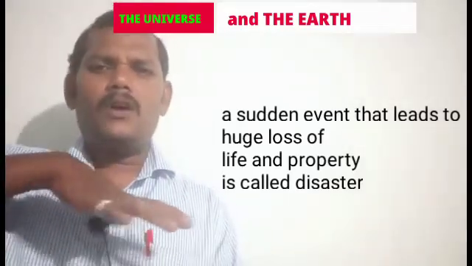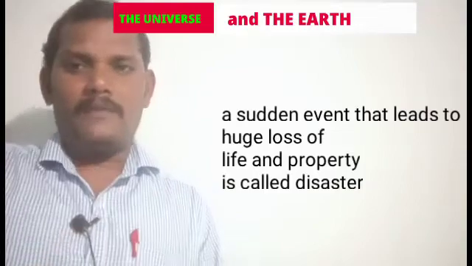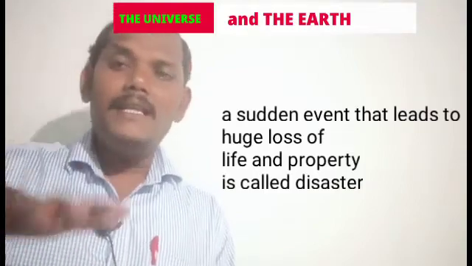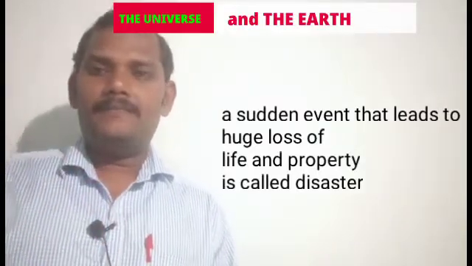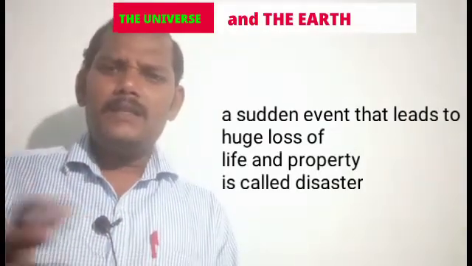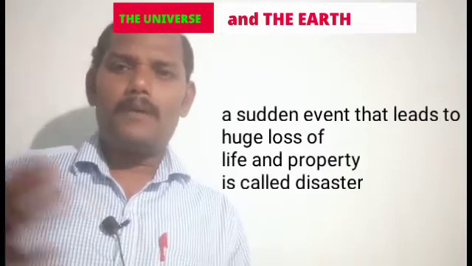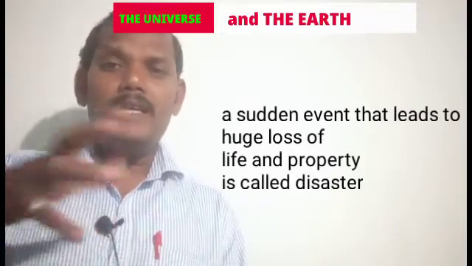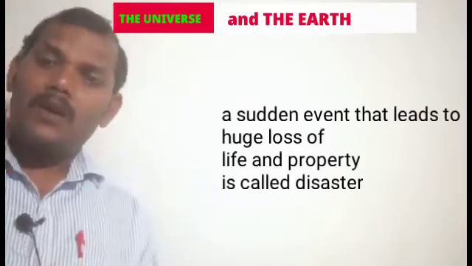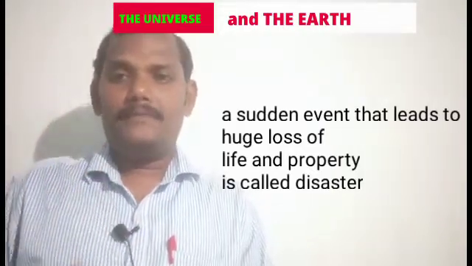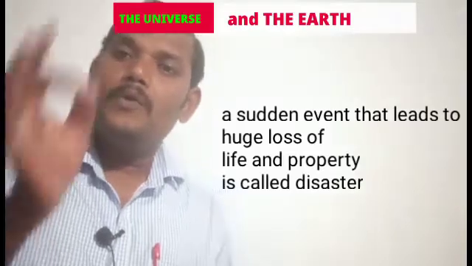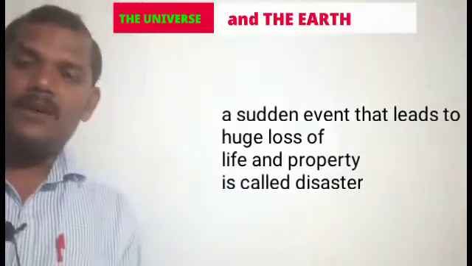And another one, property. Property means everything is part of property. Economic loss, that means the loss of life and the loss of economy, is caused by a disaster.